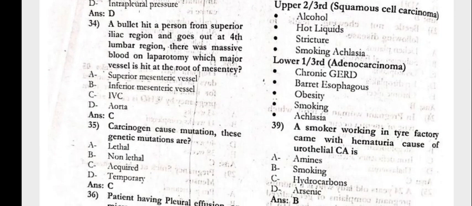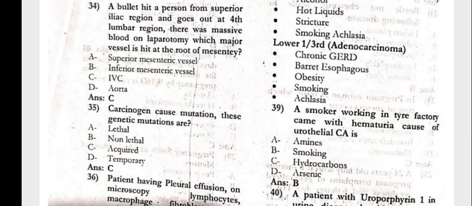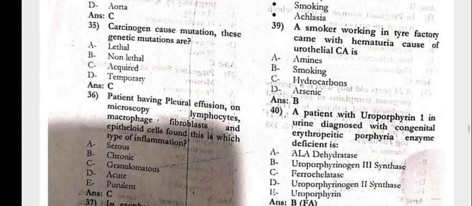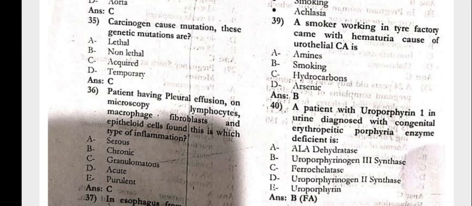The bullet hit a person from superior iliac region and goes out at the fourth lumbar region. There was the massive blood on the laparotomy, which major vessel is hit at the root of the mesentery, that is IVC. The carcinogen cause mutation. These genetic mutations are acquired.